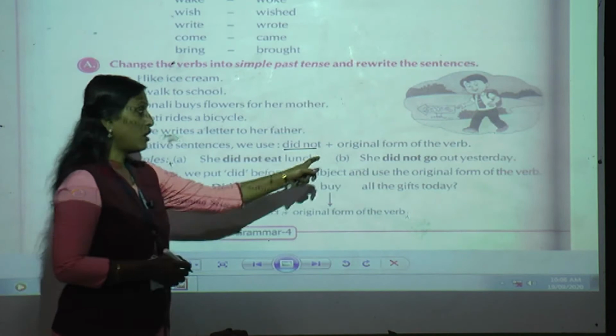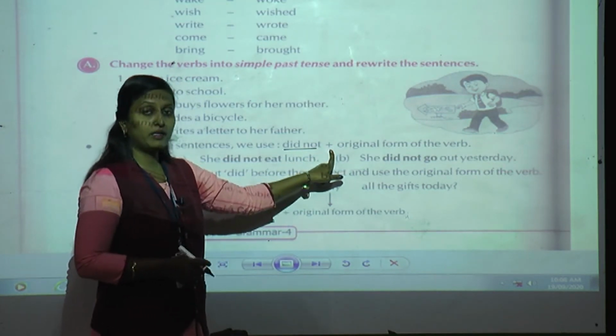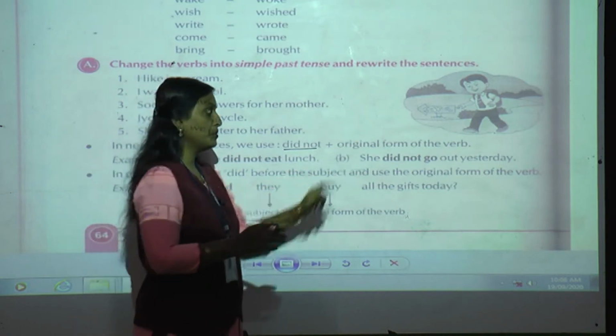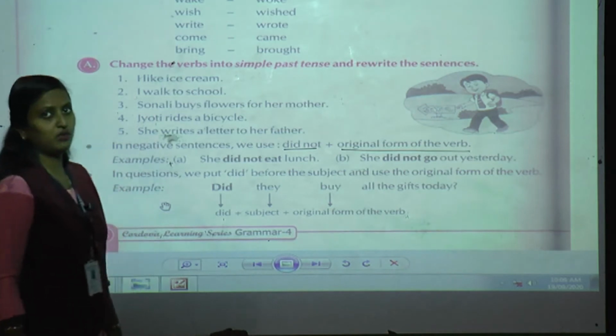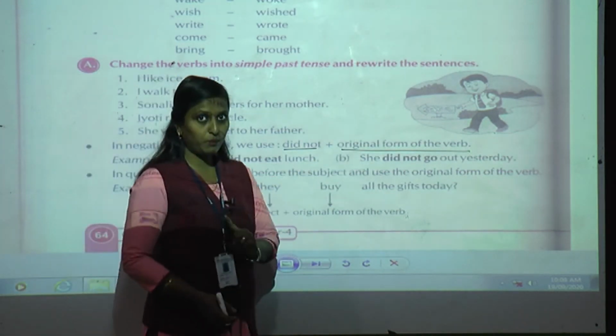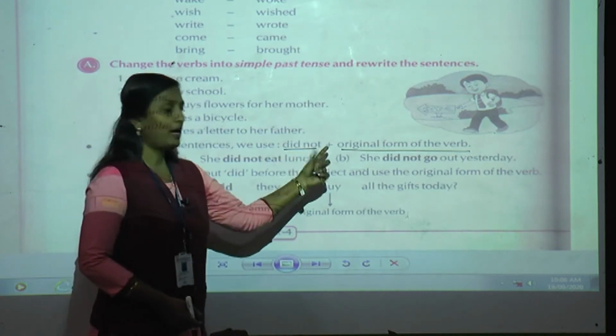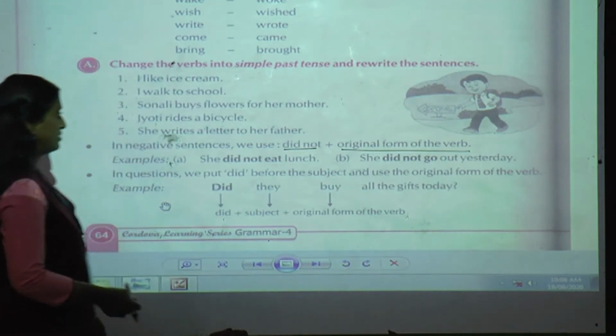Did not. But along with that, what am I going to do? I am not going to make that verb into past tense. I am going to use the original form of the verb. Whatever the original form of the verb is, only that I am going to use. Again I will repeat, students, with did not, I am going to add the original form of the verb. Is that clear, students? Okay.